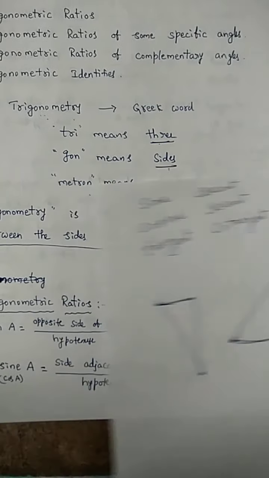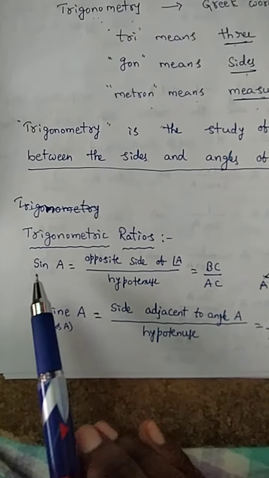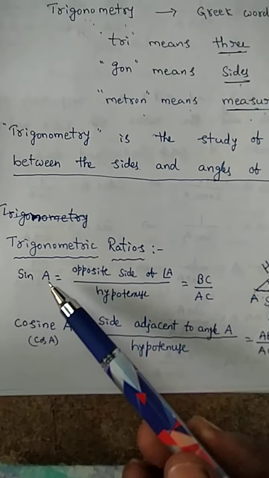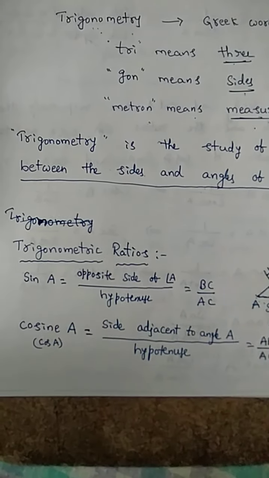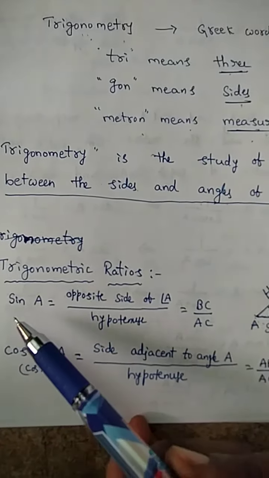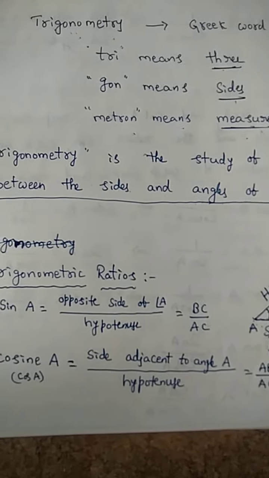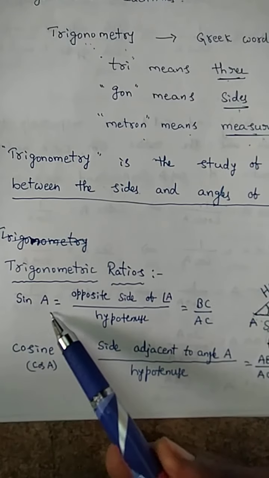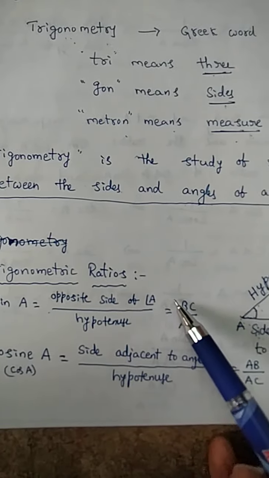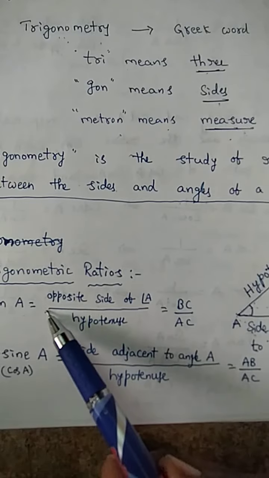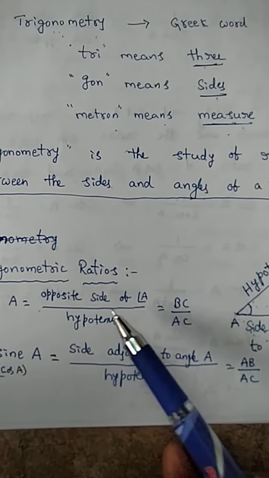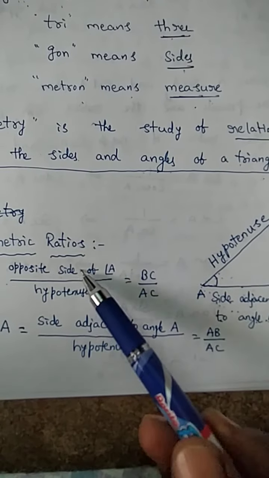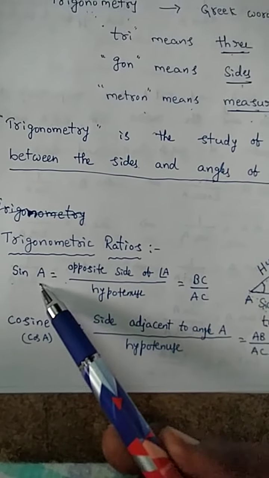Then coming to the first, the sine trigonometric ratio. Here we are observing the angle A. Sine A. Sine A means in that right angle triangle we observe the angle A. The formula for sine A is equal to the opposite side of angle A, otherwise the side opposite to angle A, by the hypotenuse. This is the formula for sine A.